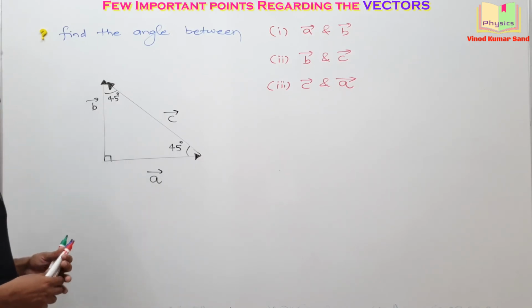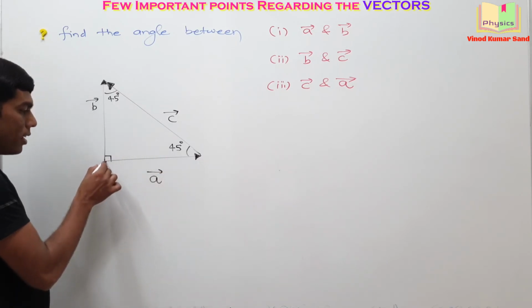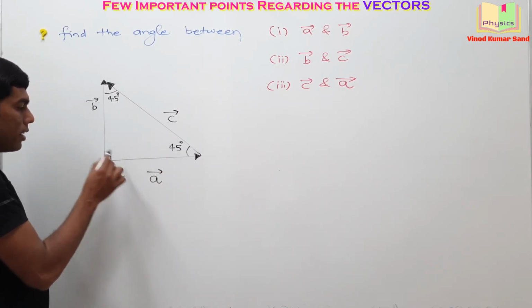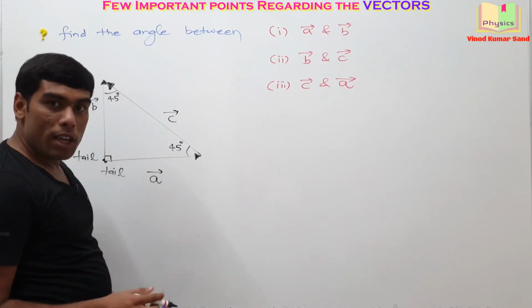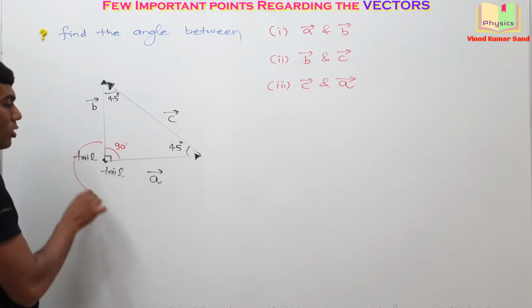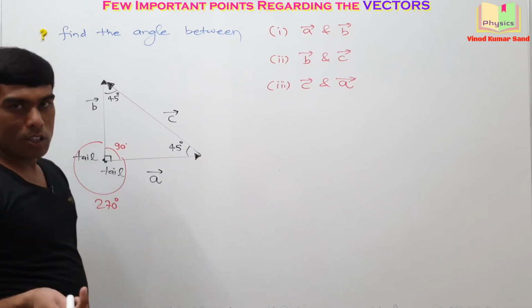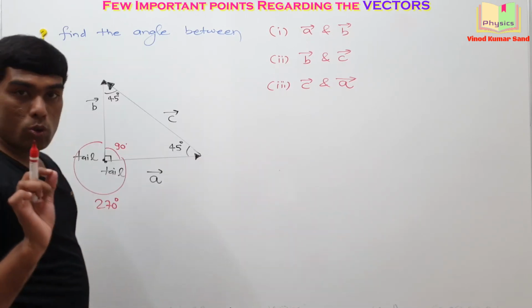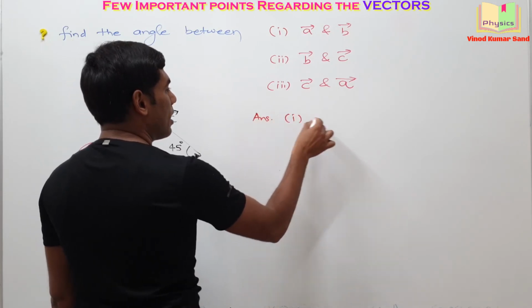The first part is asking the angle between A vector and B vector. You check here, this is the tail of the A vector as well as the tail of the B vector. Then we have two angles possible. This one is 90 degree and this one is 270 degree. And we go for the smaller possibility. So the first answer will be 90 degree.